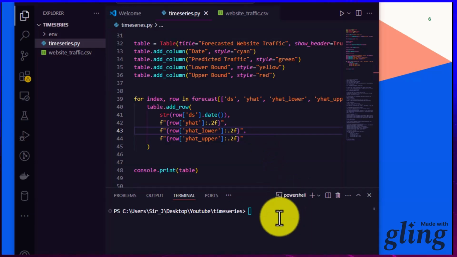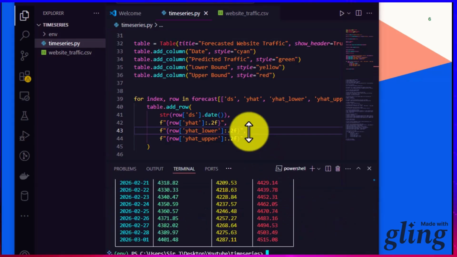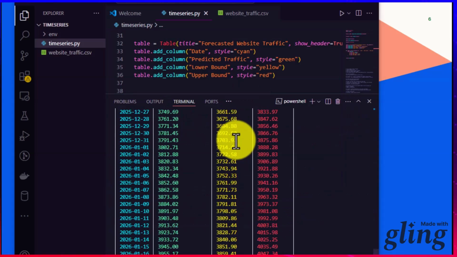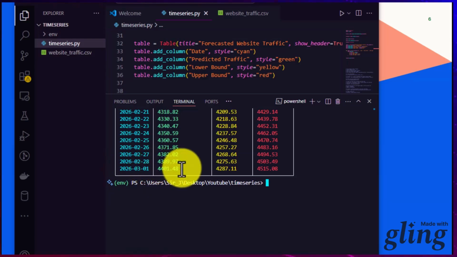If we come here, let me activate the virtual environment and run time series.py. We are able to get a result now. So from here you can see the prediction that we are getting. It's giving us from 2025 to 2026. So this is March 1st 2026, and by then we should be having 4,400 traffic coming in.